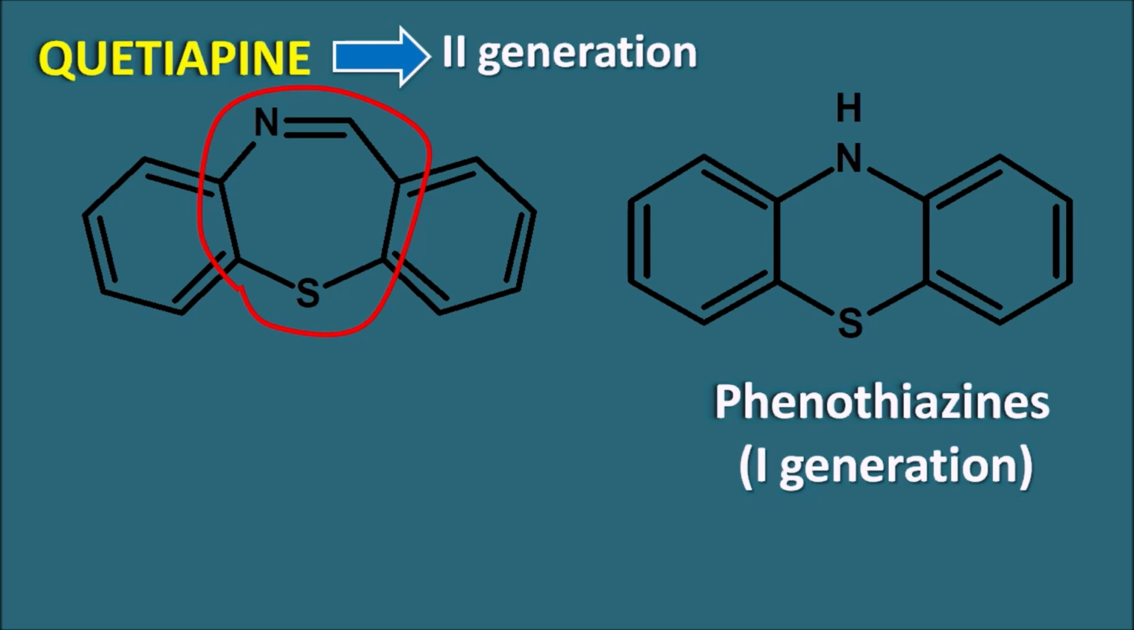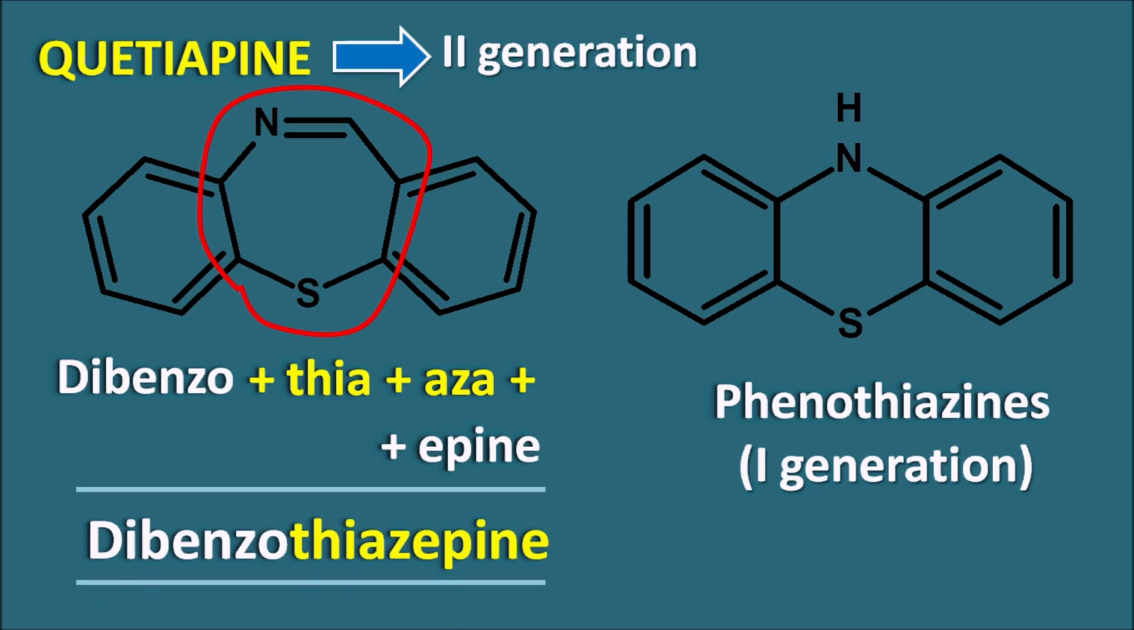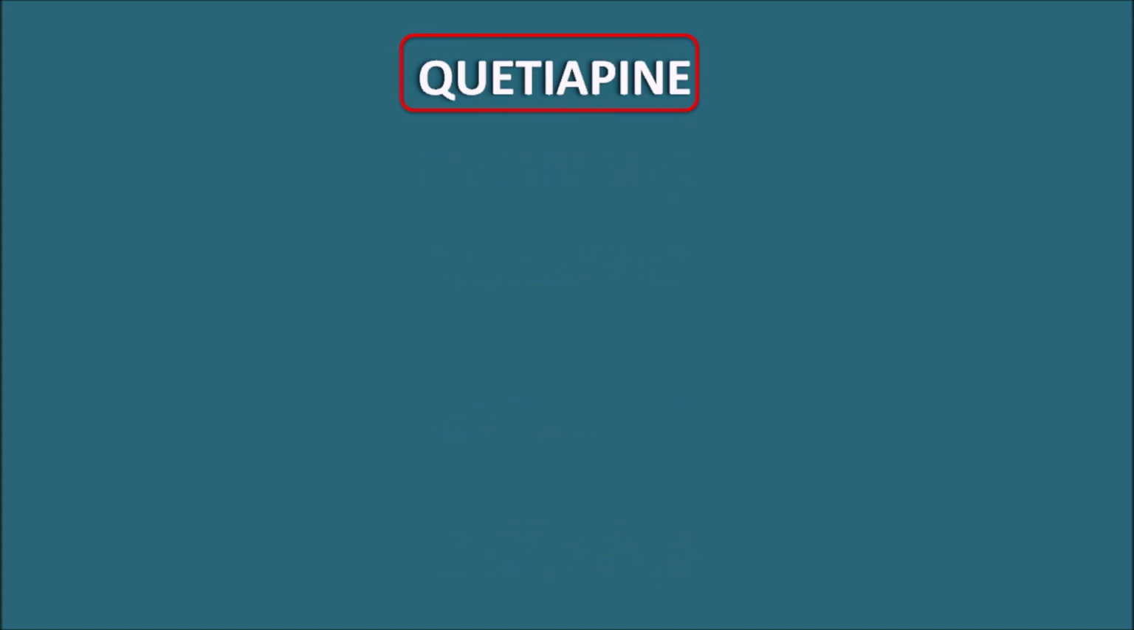And since it has a 7-membered ring system, we use the suffix ipine. This ring is fused with two benzene rings, so we indicate this as dibenzo. And finally, sulfur and nitrogen are indicated by thia plus aza. So this ring system is nothing but dibenzothiazepine. So this is not a phenothiazine, it is a dibenzothiazepine, and it is an atypical antipsychotic. Now let us see how quetiapine acts.